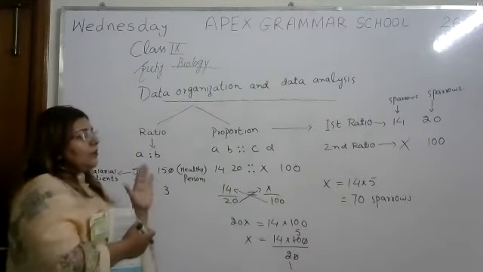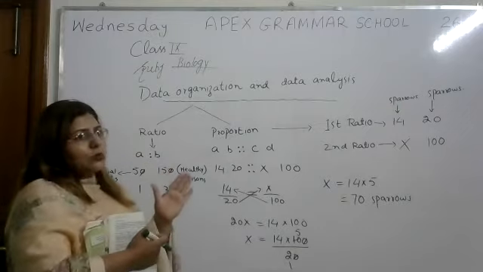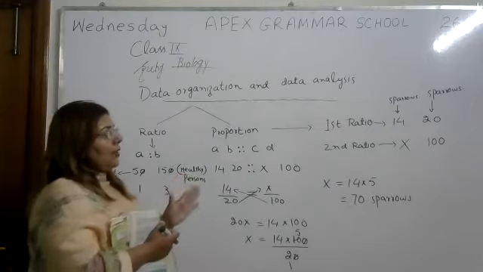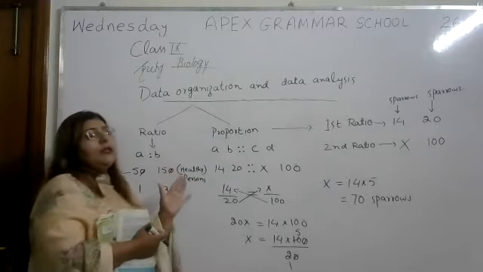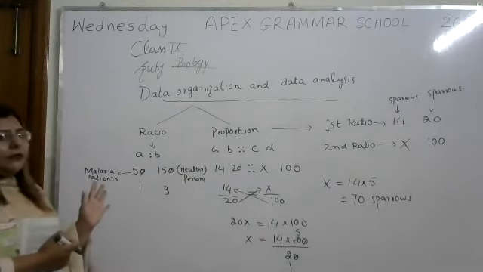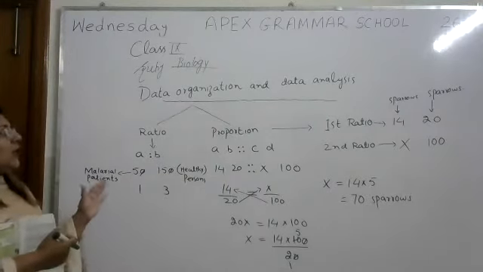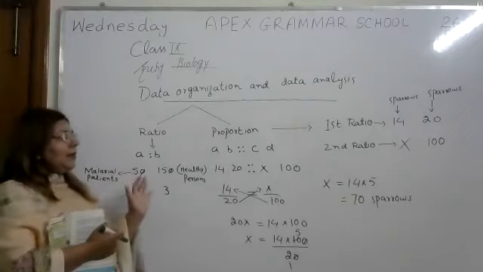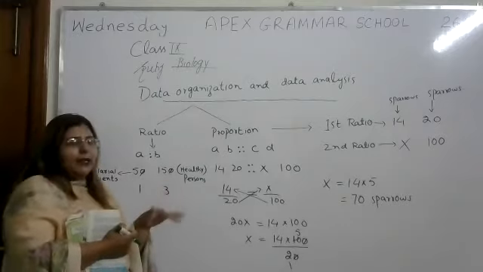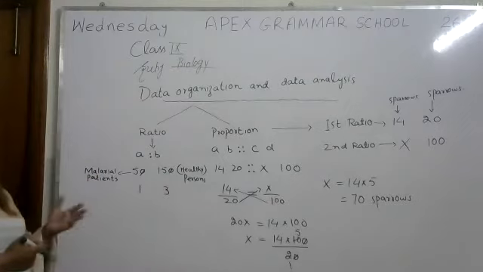First, if out of 20 sparrows, 14 are caught by malaria, and out of 100, 70 sparrows were caught by malaria. Okay. So these examples are given in your book. In this way, the scientists organize their data, and then at the end, data analysis. Data analysis means you have to tell the answer.